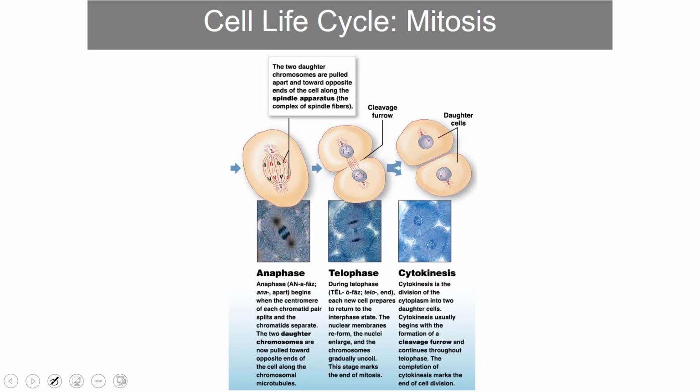Here we have anaphase. You can see the individual chromosomes being pulled apart towards the opposite ends of the spindle apparatus. And then telophase, once you have nuclear division, telophase begins cytoplasmic division. Often the formation of this cleavage furrow is a clear indication that a cell is in telophase. And then cytokinesis would be the physical separation of that cytoplasm, of those organelles. And that's going to give rise to two identical daughter cells.